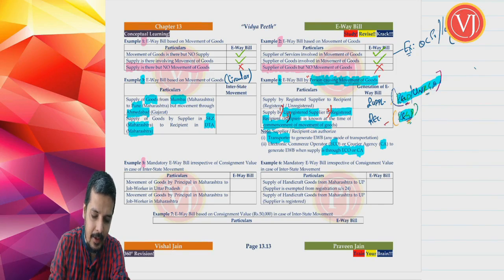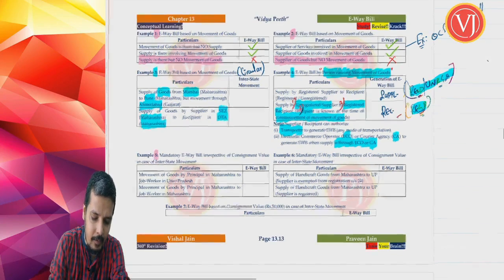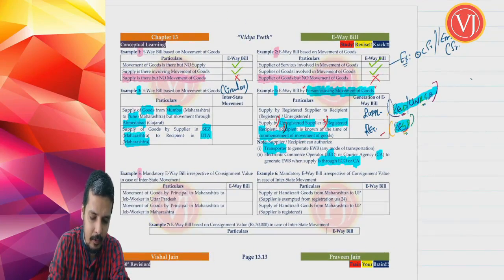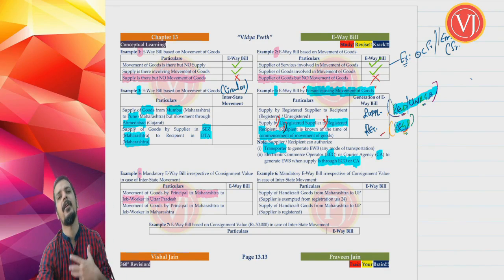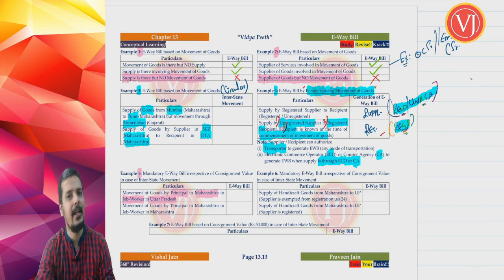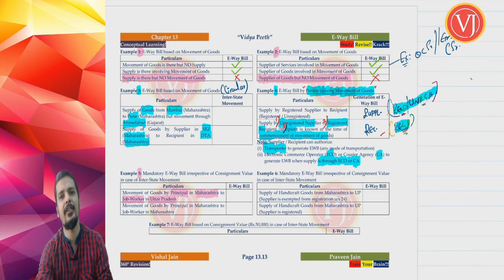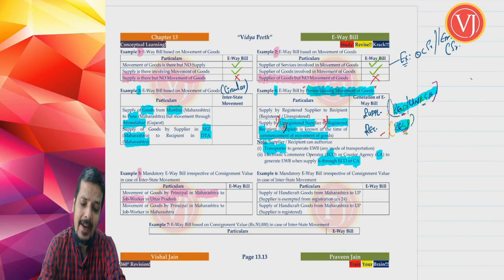Now example number 5, you are talking about movement of goods by principal in Maharashtra to job worker in Uttar Pradesh. Friends, we have clearly understood in the levy chapter that principal giving the goods to job worker is neither actual supply nor deemed supply. The base document will be delivery challan. But obviously there will be movement of goods, so e-waybill will be there. The question is whether it is mandatory e-waybill or value based e-waybill.